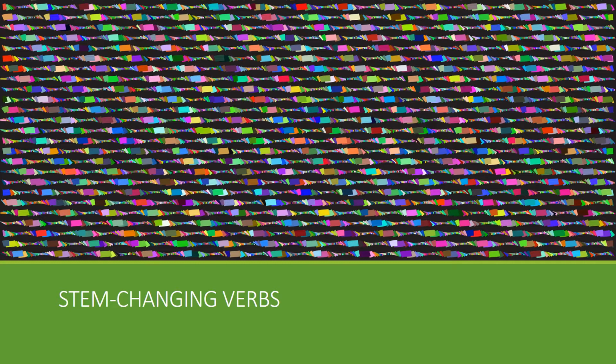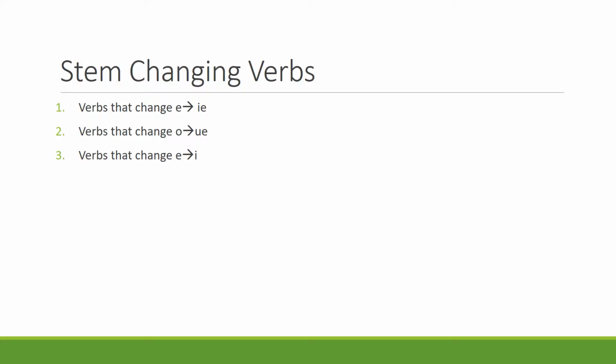Now let's get into some stem changing verbs. For stem changing verbs, it gets a little bit trickier. So what is a stem changing verb? As we learned earlier, in order to begin to conjugate, we need to think about a verb's infinitive. From the infinitive, we look at whether it's an AR, an ER, or an IR verb. So that is the infinitive ending.